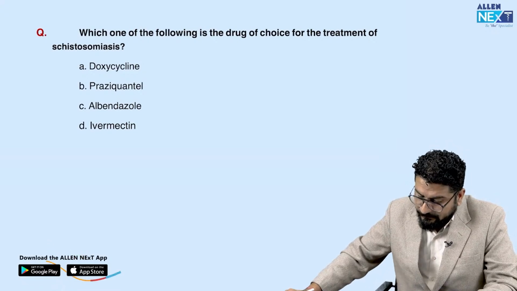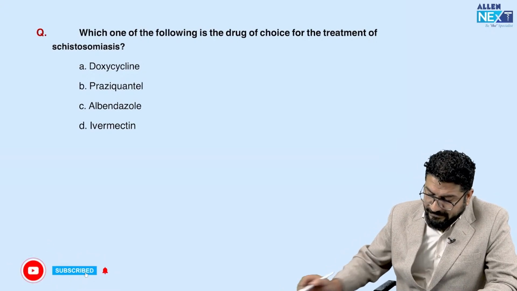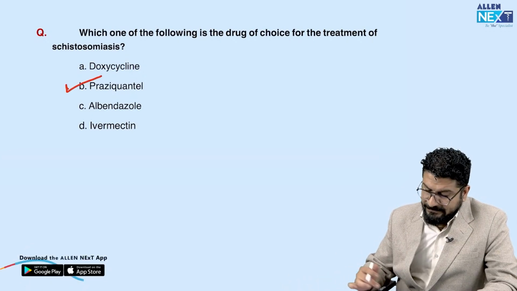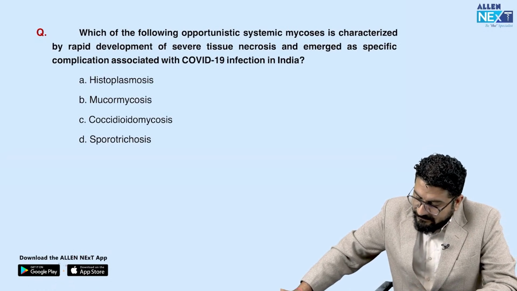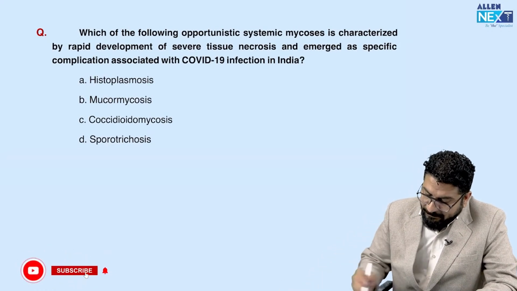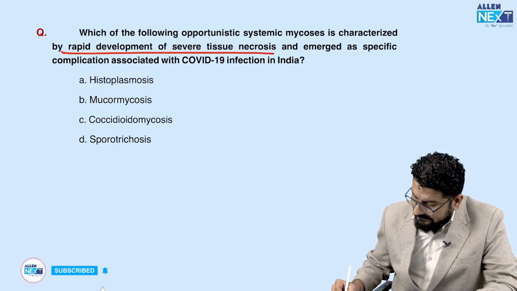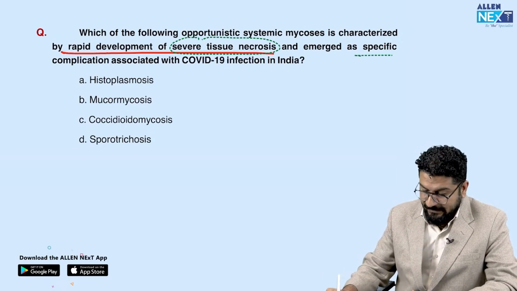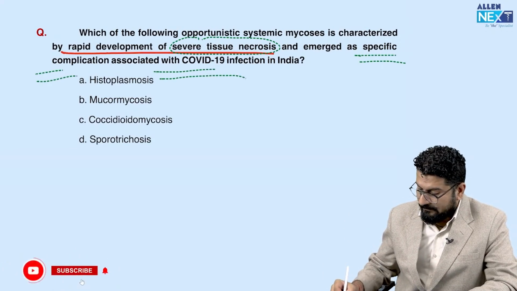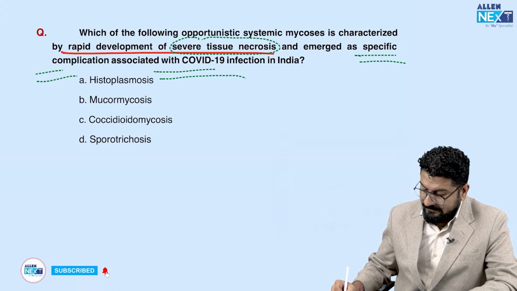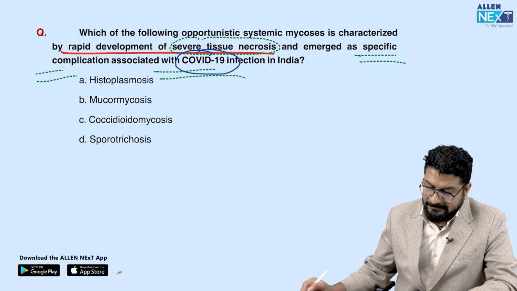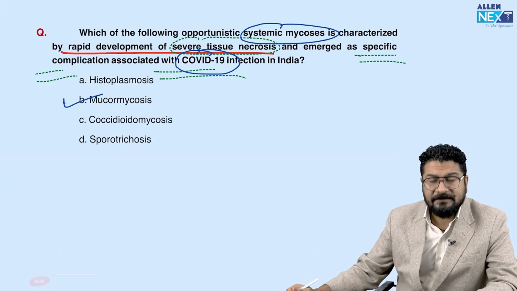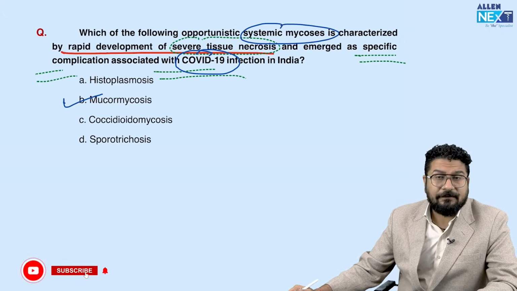Which of the following is the drug of choice for treatment of schistosomiasis? For schistosomiasis, we use praziquantel. Moving to the next one. Again, I can say this is one of the easiest questions which came in the exam. Which opportunistic mycosis is characterized by rapid development of severe tissue necrosis? This is the first hint in the MCQ: tissue necrosis. And this emerged in India as a specific complication with COVID-19. So you all know, the first hint is COVID-19, the second hint is severe tissue necrosis that we see in a patient with mucormycosis. The third thing they are giving is that it's a systemic mycosis. So it is a case of mucormycosis.